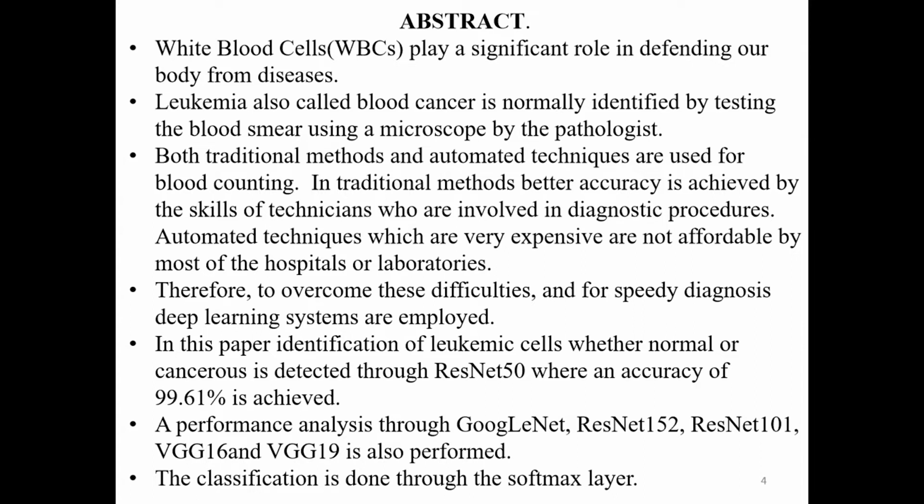And lastly, I have done a performance analysis using pre-trained networks: GoogLeNet, ResNet of different versions 152 and 101, and VGG 16 and 19. The classification is done through a softmax layer.